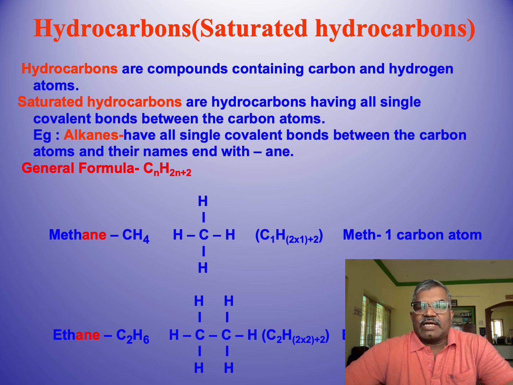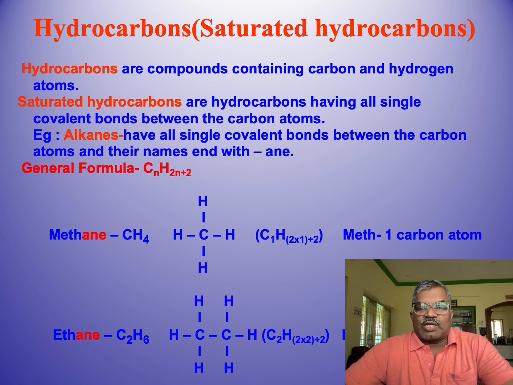We can classify hydrocarbons as saturated hydrocarbons and unsaturated hydrocarbons. A saturated hydrocarbon, like an alkane, is an organic compound containing only carbon and hydrogen atoms, where all carbon-carbon bonds are single bonds. These hydrocarbons are considered saturated because each carbon atom is bonded to the maximum possible number of hydrogen atoms, meaning no additional atoms can be added without breaking a bond.